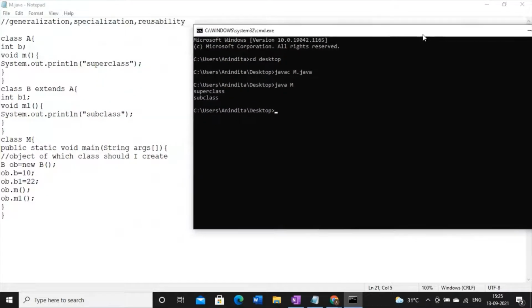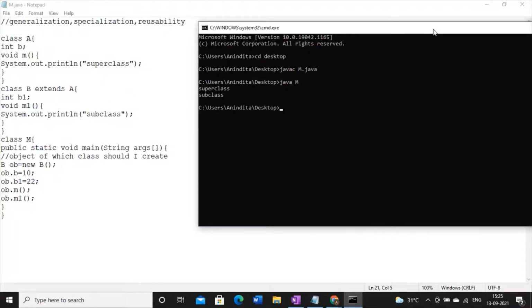So the first conclusion is done: creating the object of the subclass will give me the output of the superclass as well as the subclass.